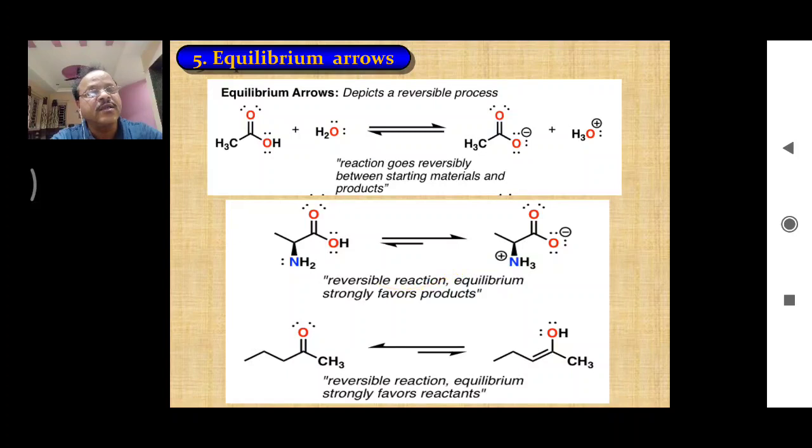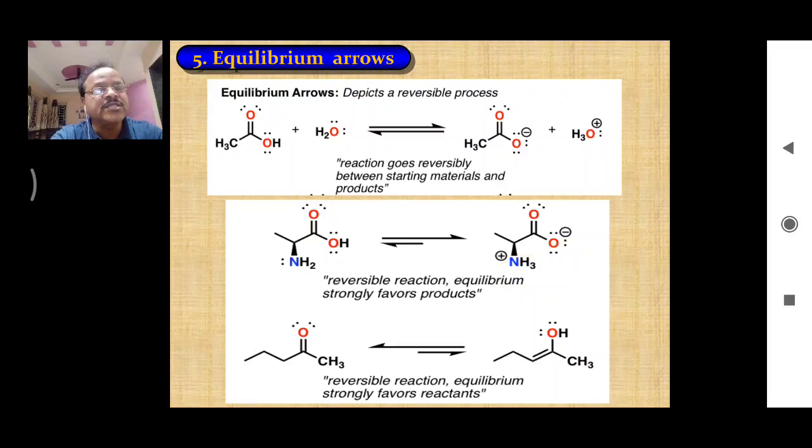In this, the forward arrow is shown with a higher length, which indicates that this reactant is converted into the product. This is actually a reversible reaction, but the equilibrium strongly favors products. So this arrow, which is longer, shows the reaction is favored in the forward direction.